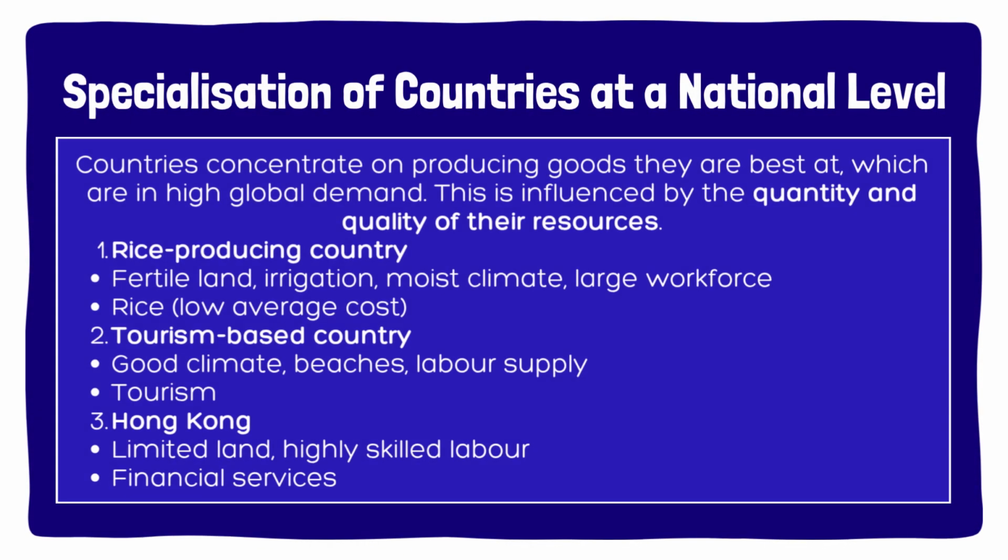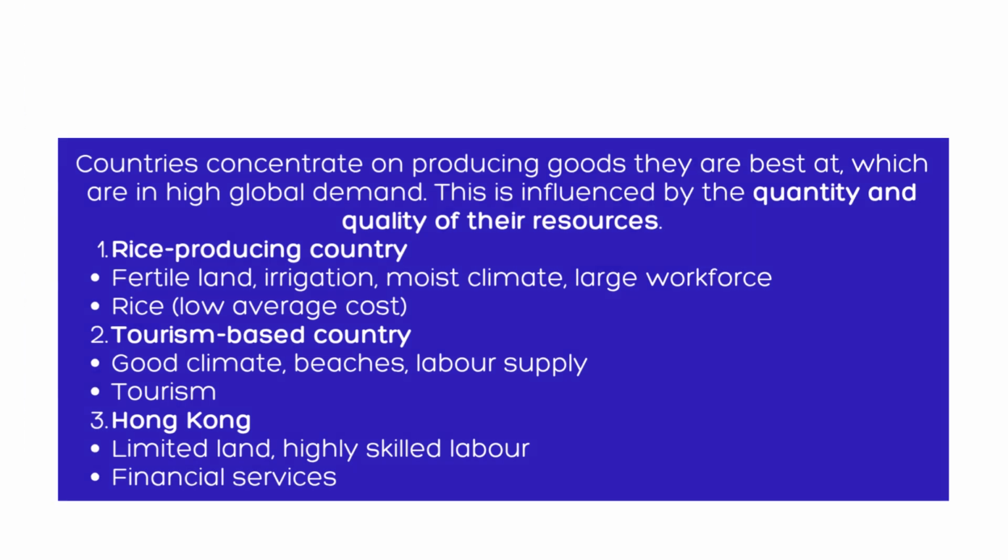It occurs when countries focus on producing the goods and services they are best at making. Countries usually specialise based on their resources, including land, labour, and climate. For example, a country with fertile land and favourable weather may specialise in agriculture, while one with skilled labour but limited land may focus on services like finance. This allows countries to produce efficiently and at lower costs.